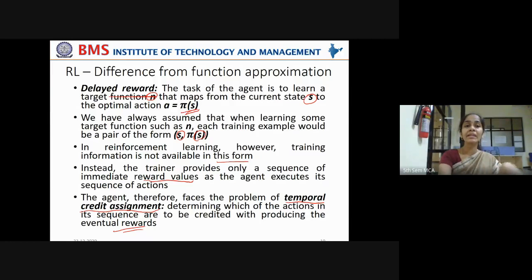That is delayed reward. Reward is delayed. Before taking the action, it doesn't know whether that action will be appreciated or punished. Reward is delayed till the action is taken. Okay.